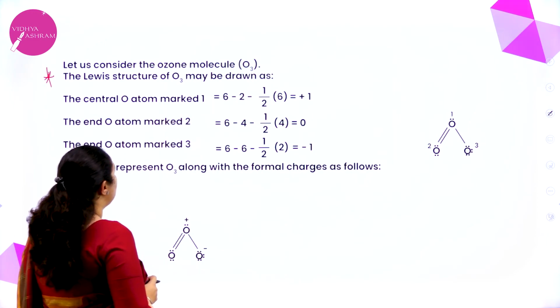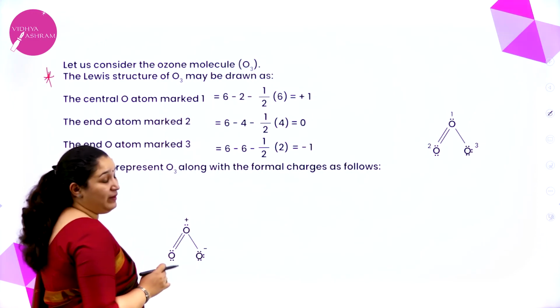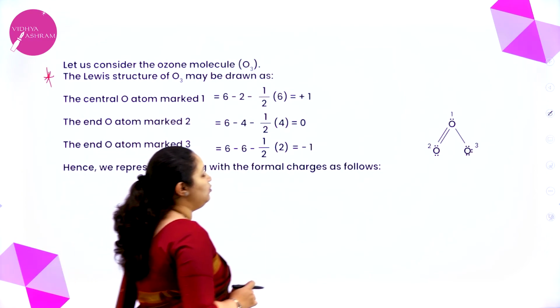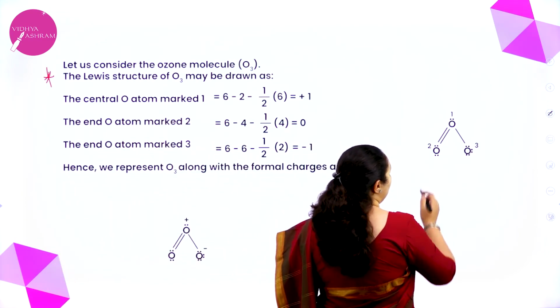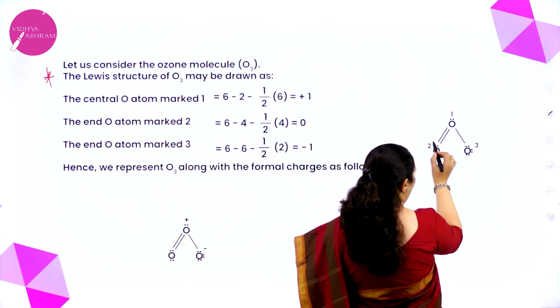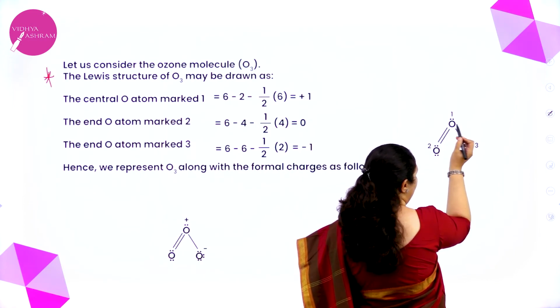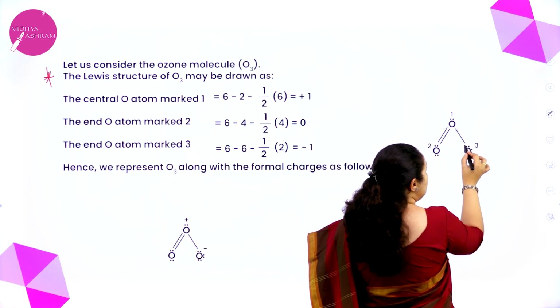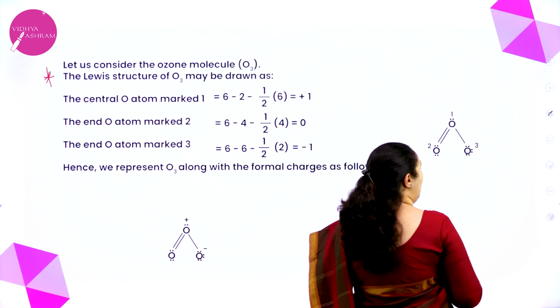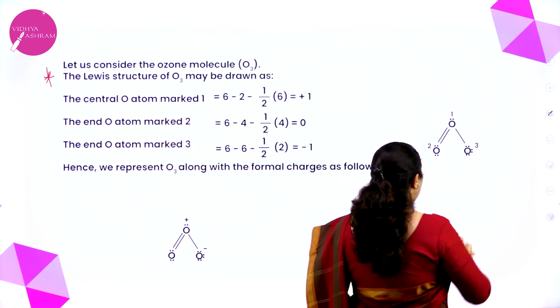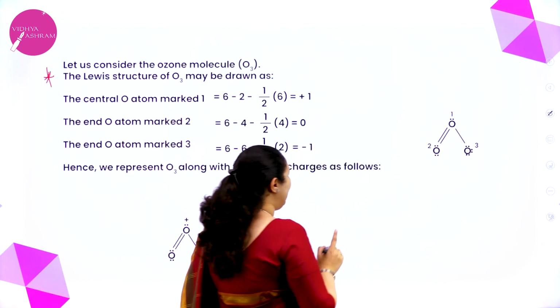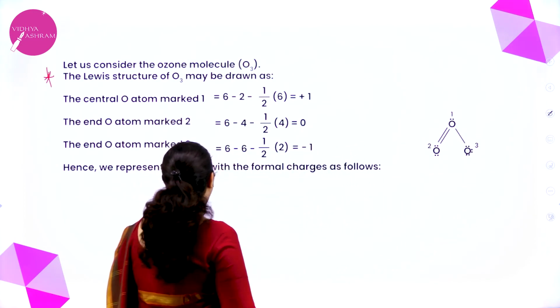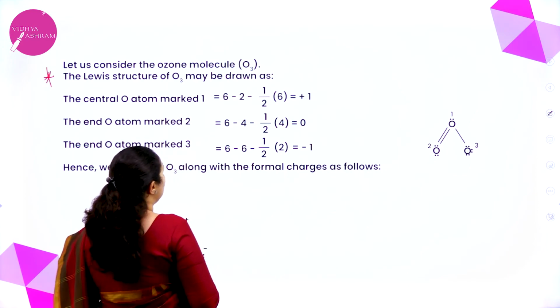The Lewis structure of O3 may be drawn as, see, we have the Lewis structure of ozone. Here oxygen has got 1, 2, 3, 4, 5, 6, 7, 8, 8 octet, 1, 2, 3, 4, 5, 6, 7, 8, 8 octet, 6 plus 2 octet it has reached. But then for first electron, I will calculate the charge marked as 1. The central atom oxygen marked as 1.